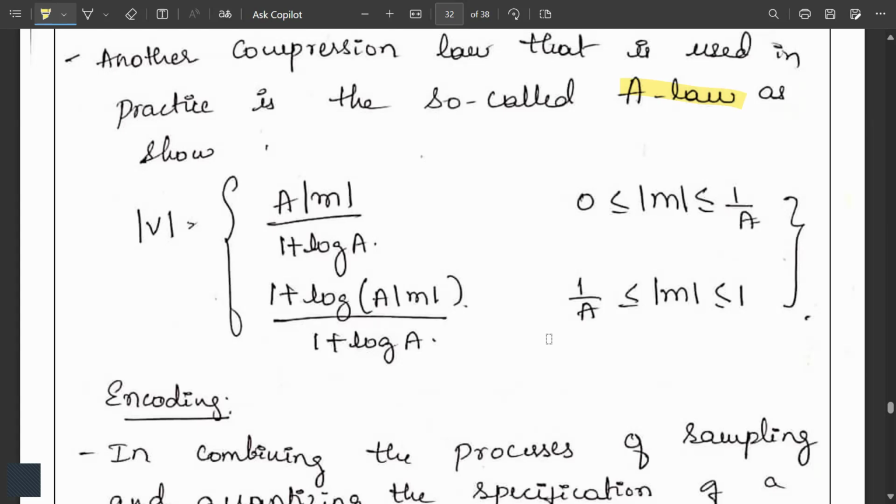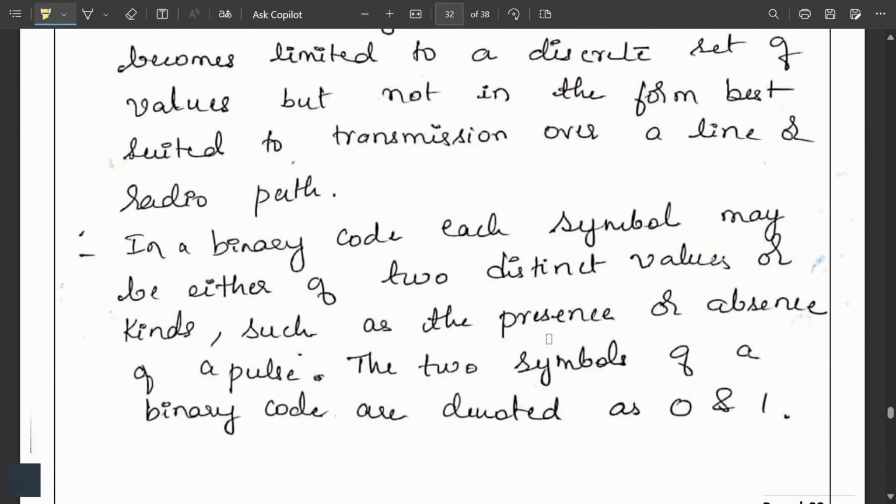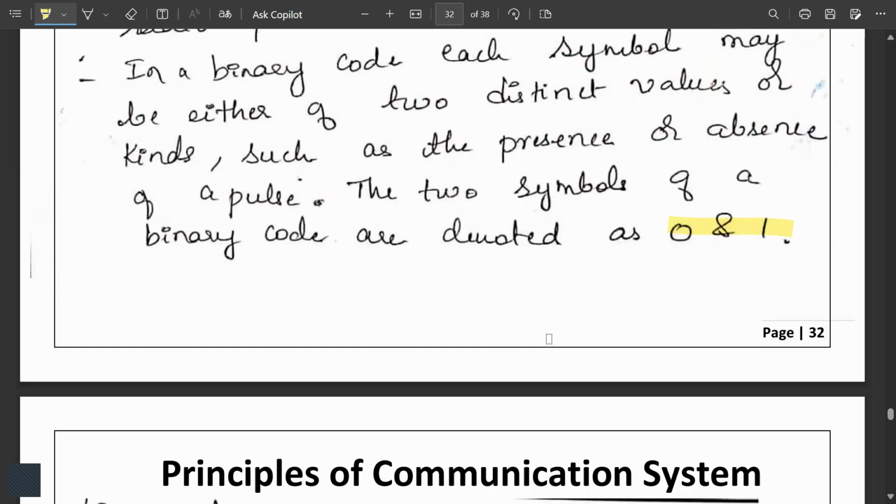Now encoding. In combining the processes of sampling and quantizing, the specification of the continuous message signal becomes limited to a discrete set of values, but not in the form best suited to transmission over a line or radio path. In a binary code, each symbol may be either of 2 discrete values or kinds, such as the presence or absence of a pulse. The 2 symbols of a binary code are denoted as zeros and ones.